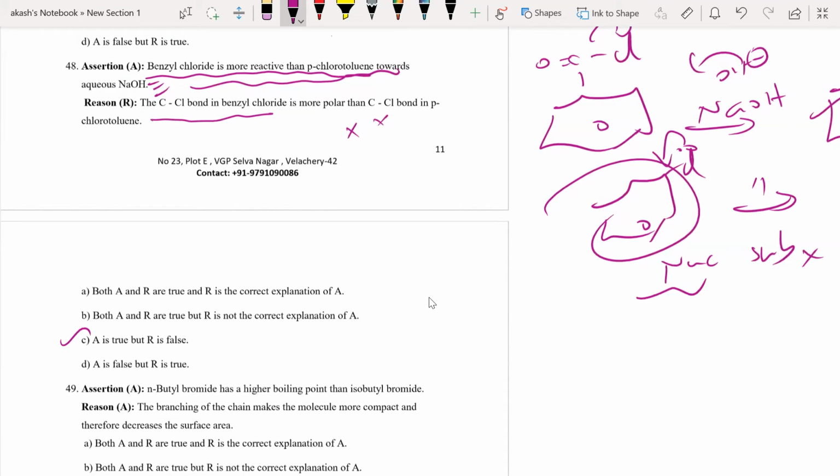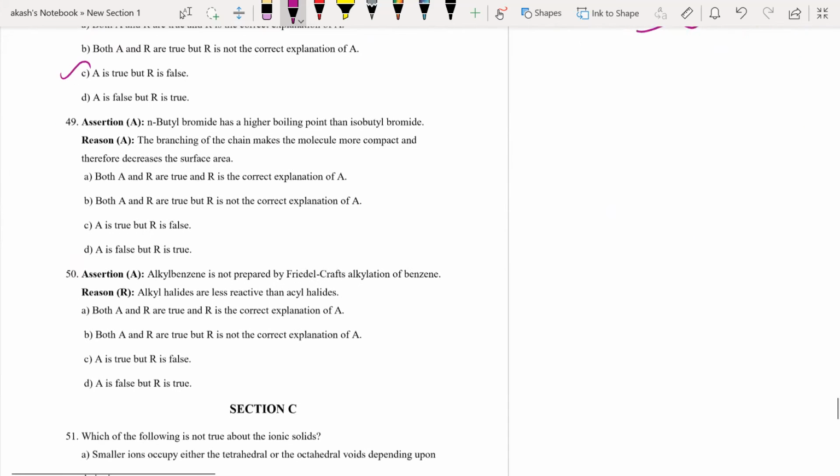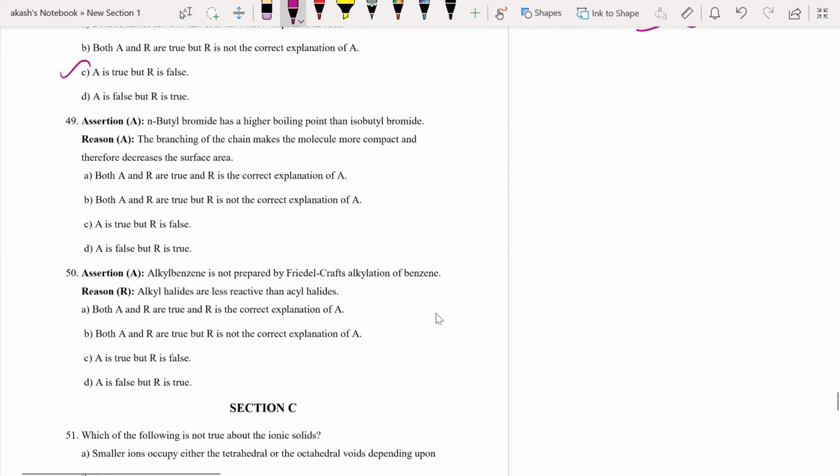So what you have to understand is A is true, but R is false. This statement is true, but R is false. Right. What is the time? Okay, we'll just take 2-3 more minutes.